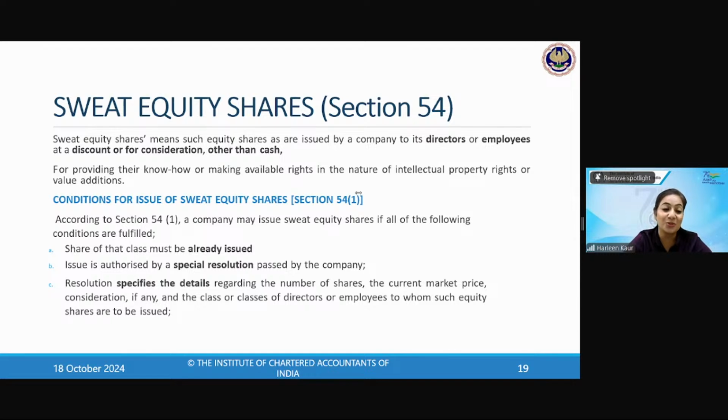Somebody who is writing the option also said, ma'am, because in DVRs we are issuing ordinary resolution. Very good, sir. This is how you have to remember: in DVRs, ordinary resolution, while sweat equity shares are authorized by a special resolution.